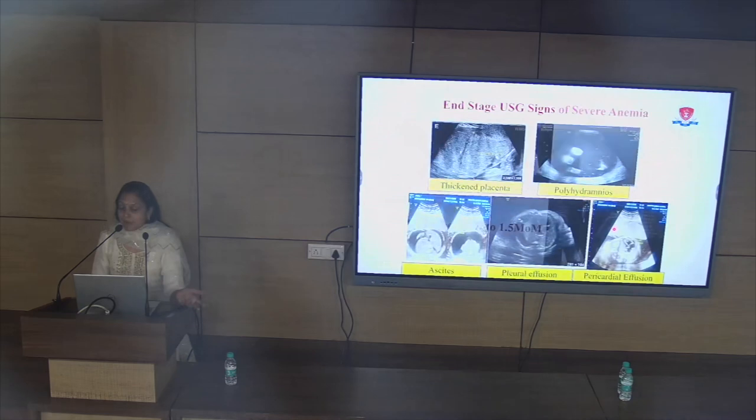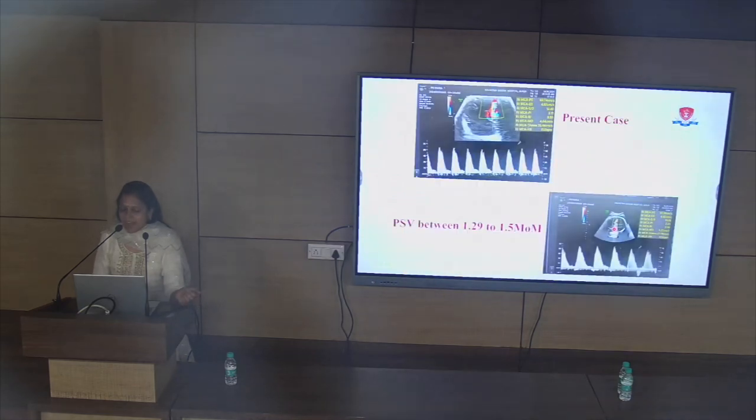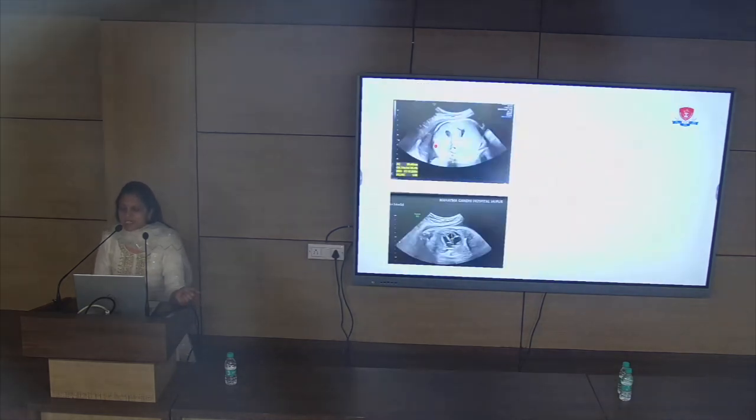But when we looked into the USG, we found a little bit of streak of fluid in the abdomen and a little bit of streak in the pericardium also. So we were doubting whether the fetus was developing severe anemia or hydrops, but we were not sure because these may be normal findings also, just a streak.